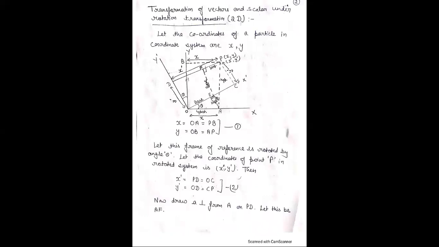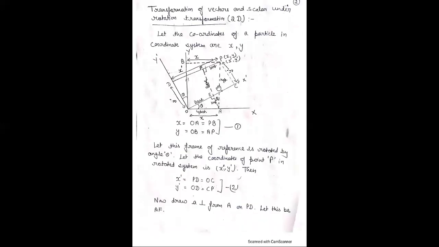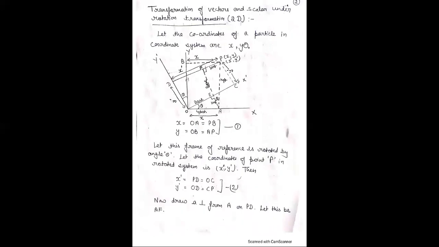And OAE plus EAP is also equal to 90. Therefore, EOA is equal to EAP, which is equal to theta. So this angle is theta and also this angle is theta. Therefore, in this triangle we find the value of cos theta, and we know that cos theta is equal to base upon hypotenuse. Here, this is the base, this is the hypotenuse, and this is the perpendicular. Therefore, cos theta is equal to OE upon OA.